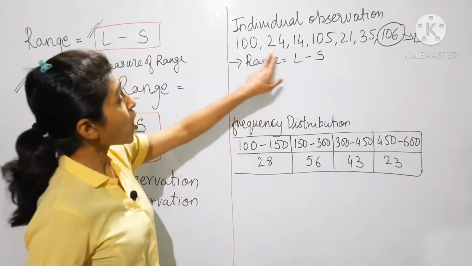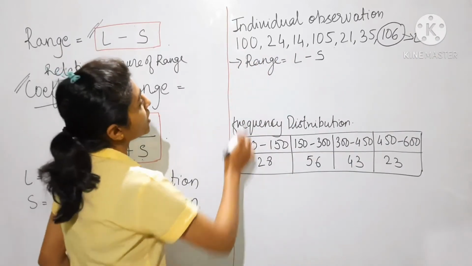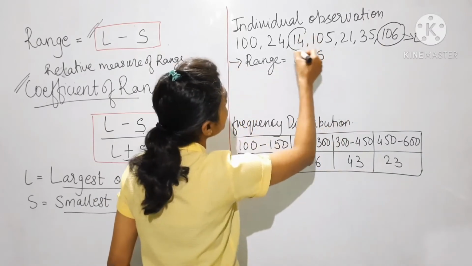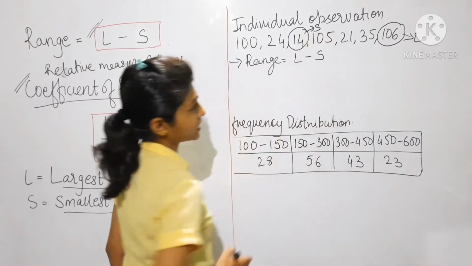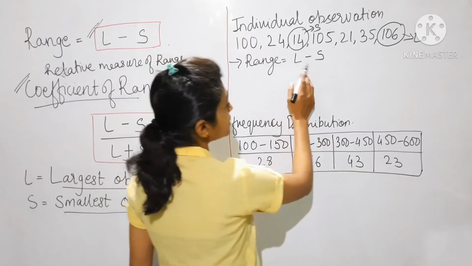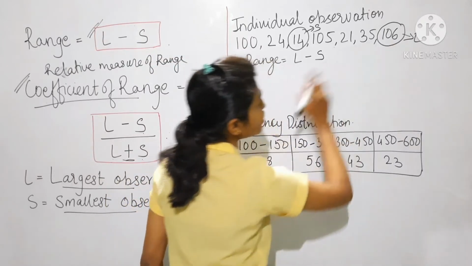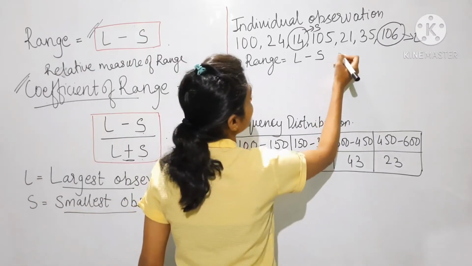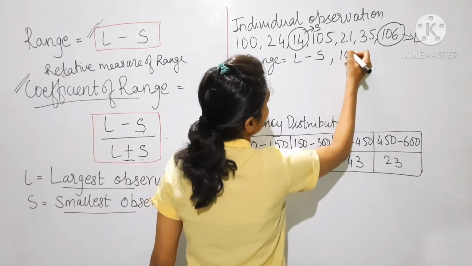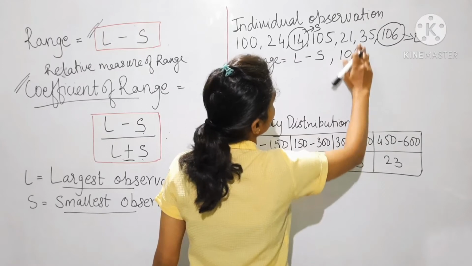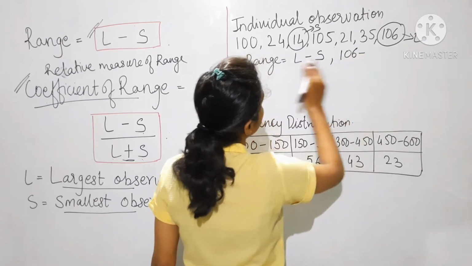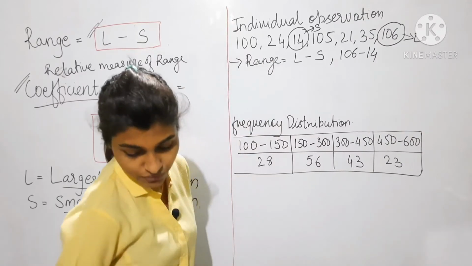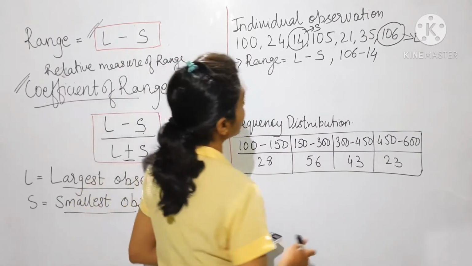And which is the smallest observation here? 100, 24, 14, 105, 21, 35. So 14 is the smallest observation. Now find the range between the largest observation and the smallest observation. So 106 minus 14, we get 92.